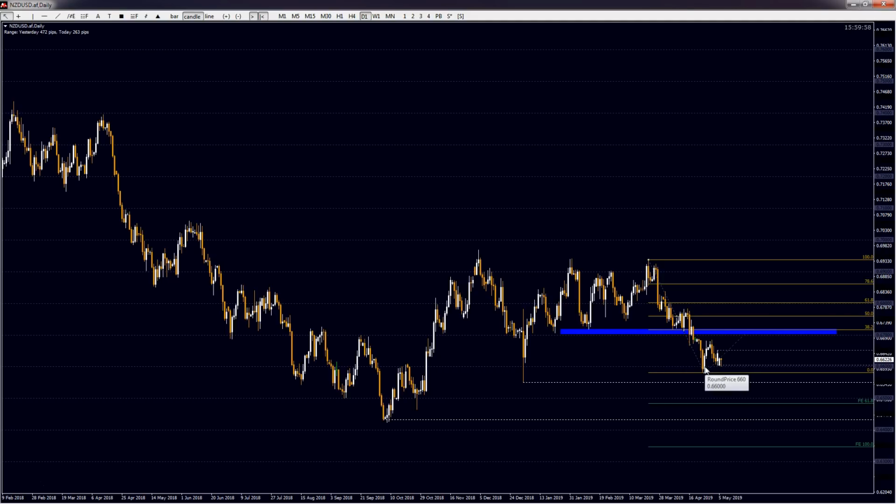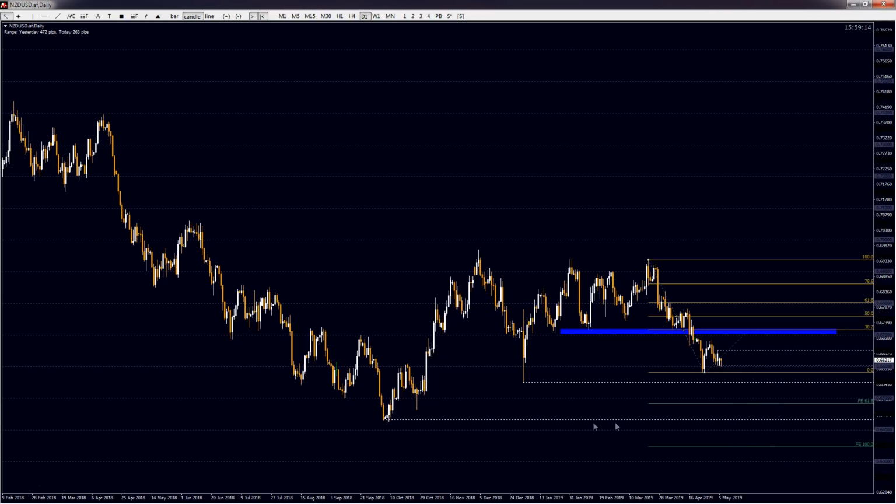Now, ideally, we would like to see a pullback in the pair to take a short entry. And if we just have a look at the charts, we can see that we do have confluence with that 38.2 fib as well as that 0.67 handle. A stop loss just above this smaller swing point, which is just above the 0.68, looks like a good place to anchor our stop. And in terms of a target, we can see that the 100% fib extension gives us a target close to that 63.50 level.